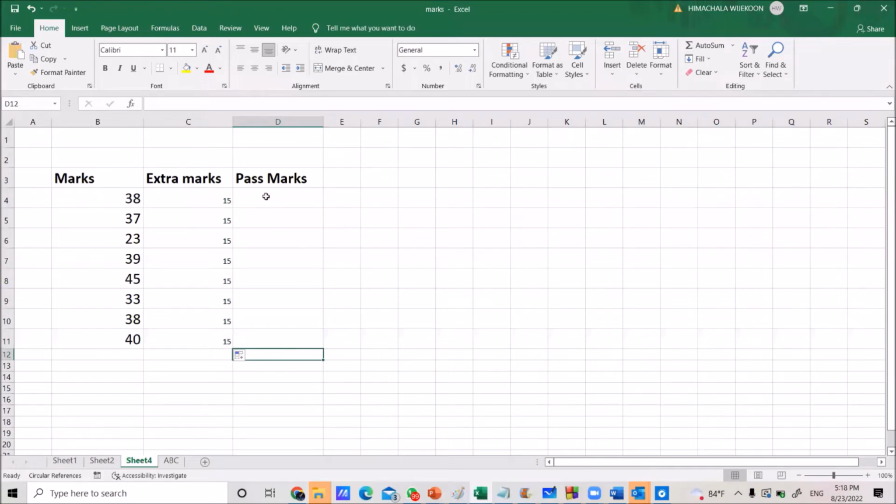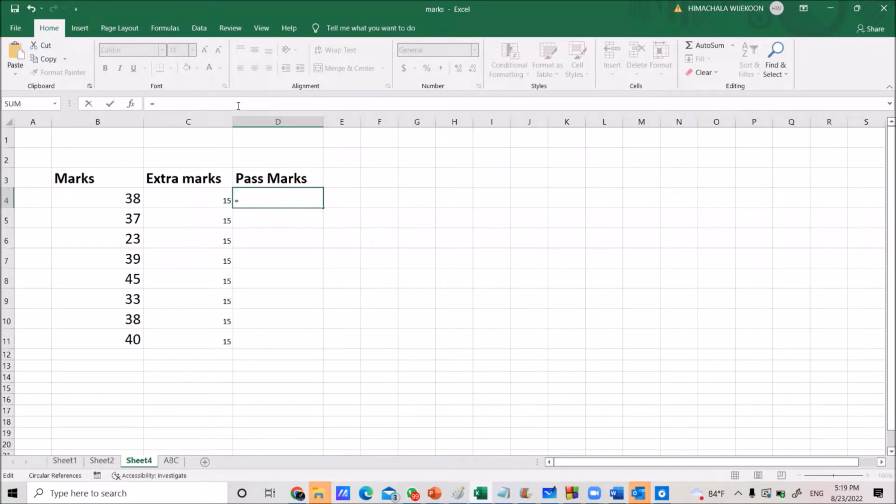Now go to the pass mark column. You want to get the first formula for D4. Therefore, move your mouse pointer to D4, then go to the formula bar. You can write down the formula. Start with the equal symbol.